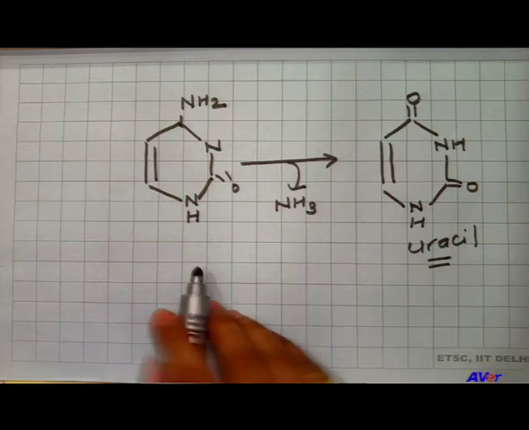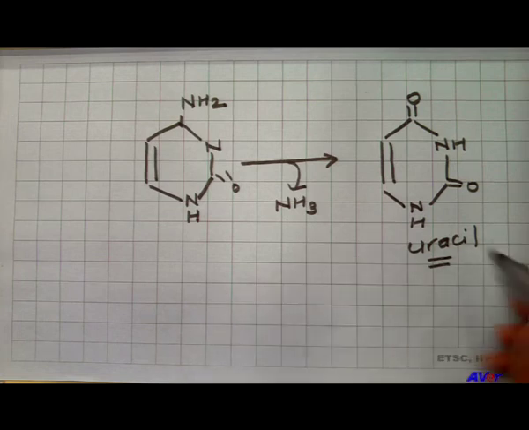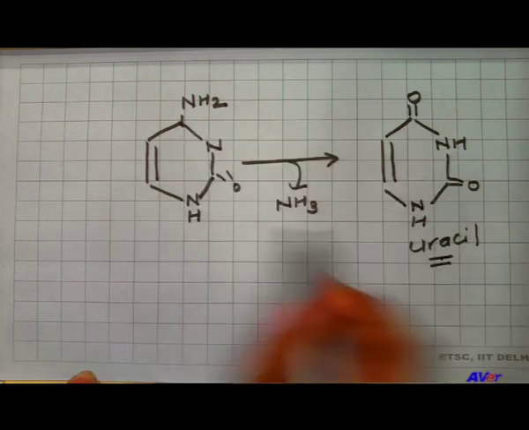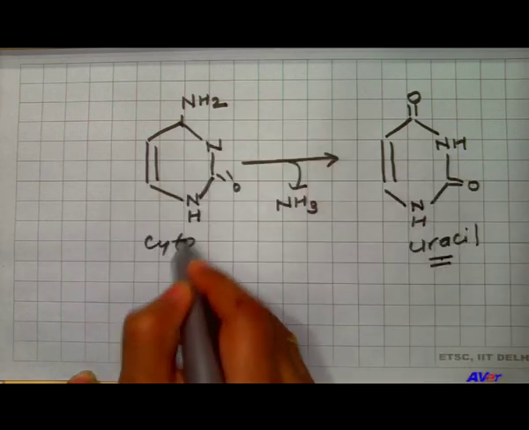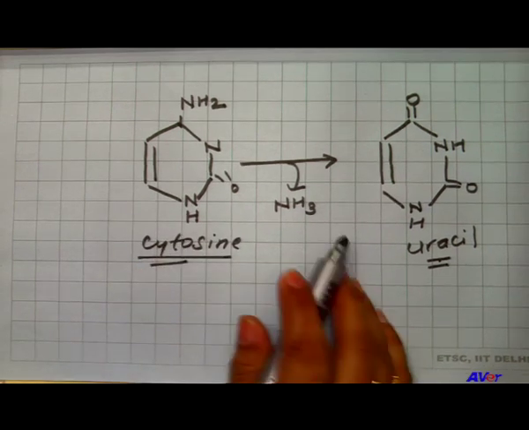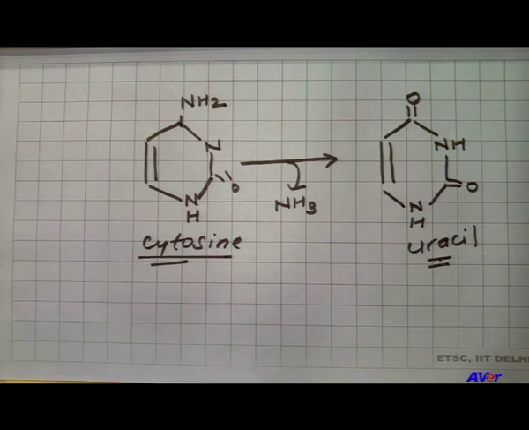So, it will be very difficult for the repair system in the cells to recognize the original uracil or the uracil originated from the cytosine. So, these are the two reasons why DNA is having thymine instead of uracil.